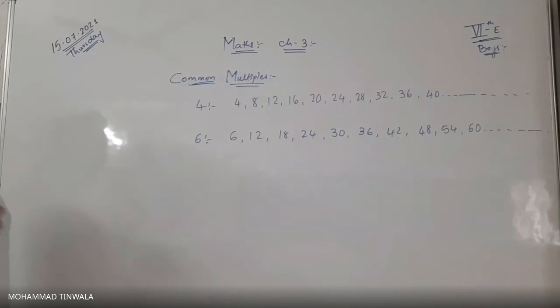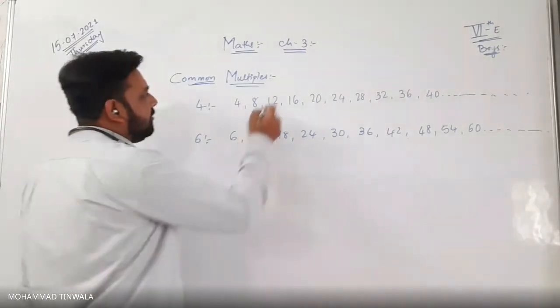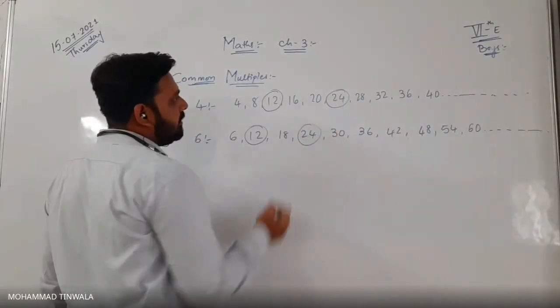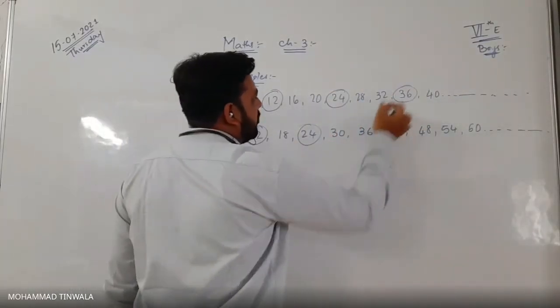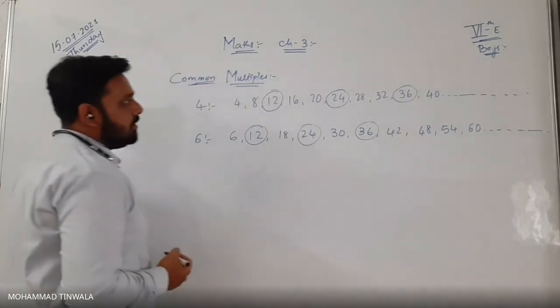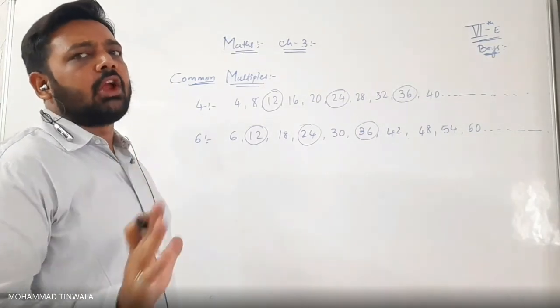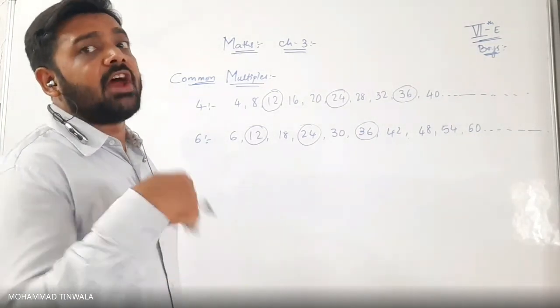Okay. So now what are the common multiples here? Can I say 12 is common here? 24 is common. 36 is common. So the question will be asked that find the first 3 common multiples or first 5 common multiples.